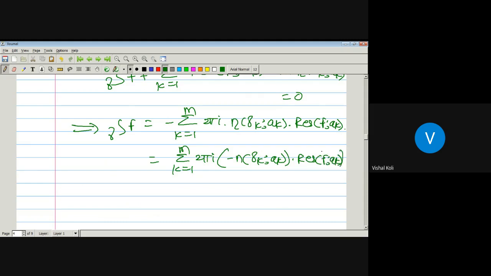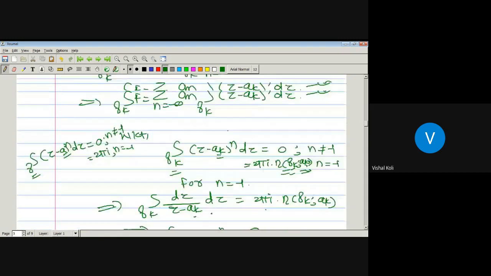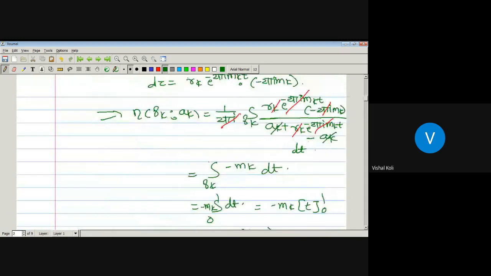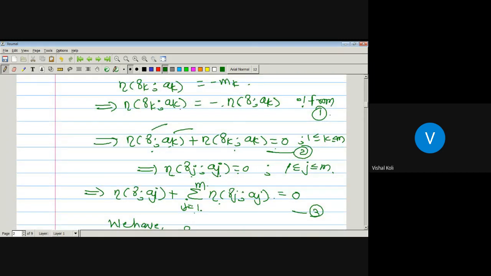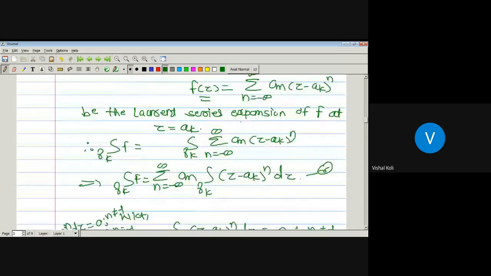Now here we have to put the value of minus the index of the curve gamma k with respect to the point a k. As we had in the starting, the index of the curve gamma k with respect to the point a k is nothing but minus the index of the curve gamma with respect to the point a k. It means minus the index of gamma k with respect to a k is nothing but the index of the curve gamma with respect to the point a k. Put that value here,